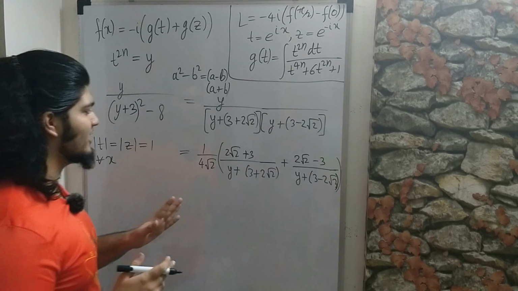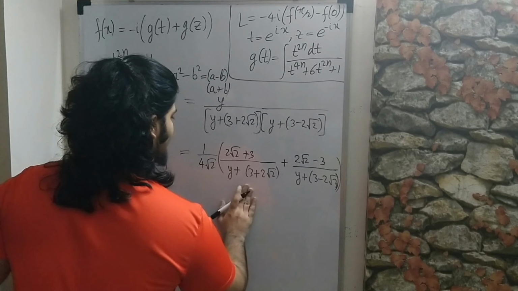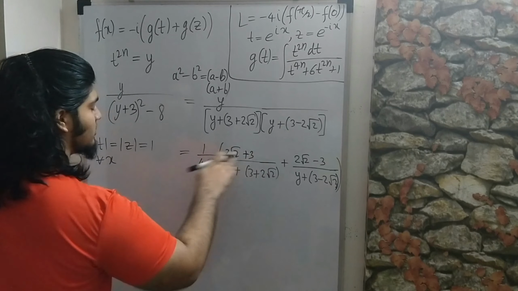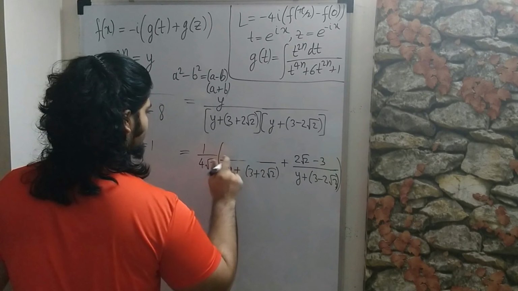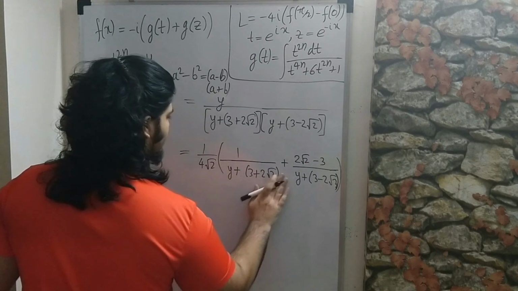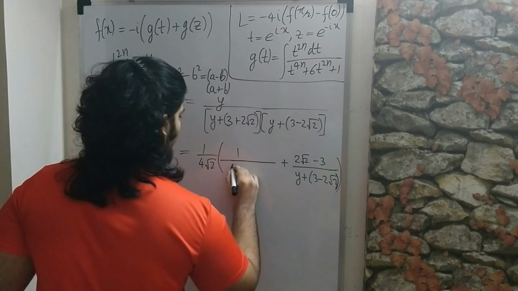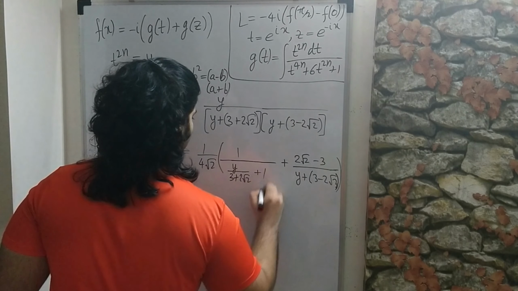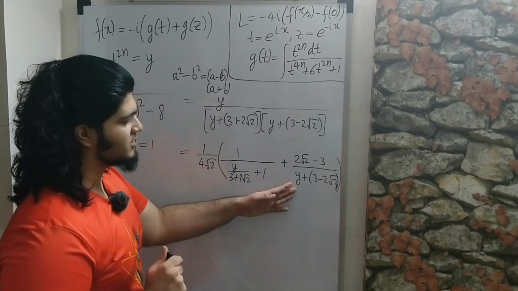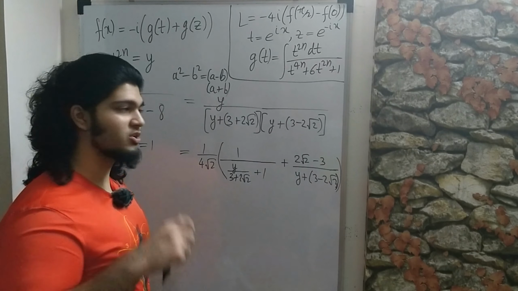So what we can basically do is take 3 plus 2 root 2 common from the numerator and denominator over here. So this will become 1 and this will become y over 3 plus 2 root 2 plus 1. And we can't do that over here because 3 minus 2 root 2 is actually less than 1.